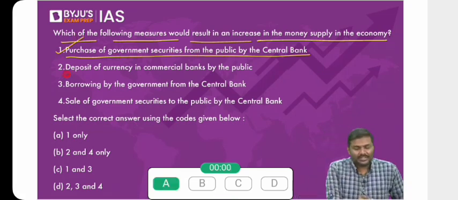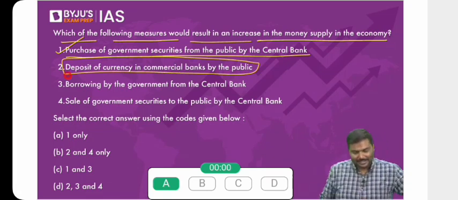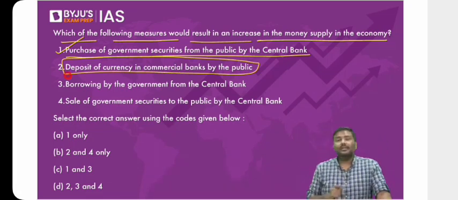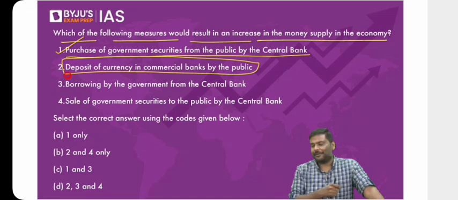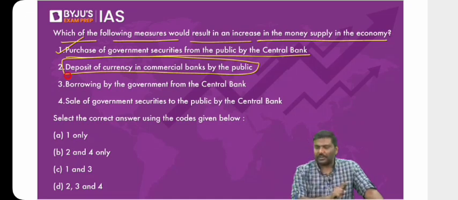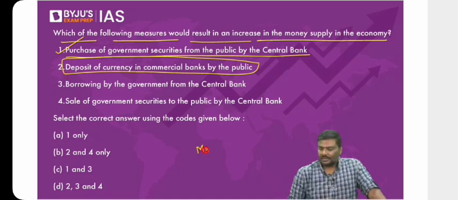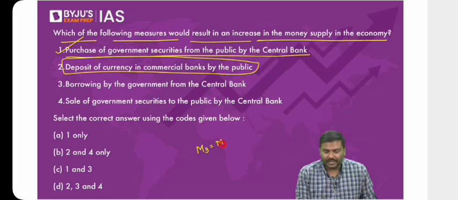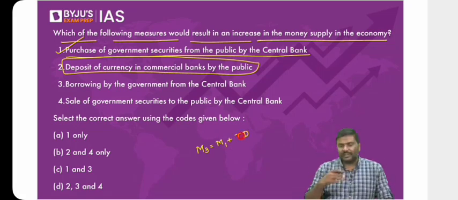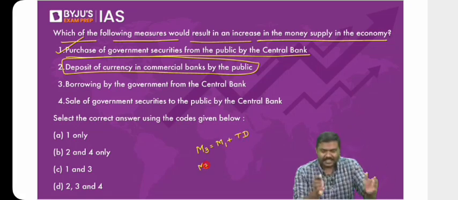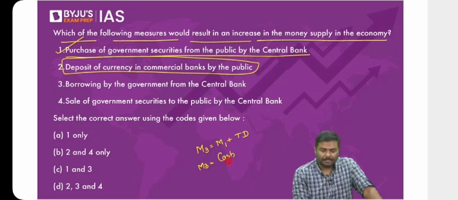Deposit of currency in commercial banks by the public. How many of you think the second statement will increase money supply? Answer is no. It will not increase money supply. Some of you will be confused. Do you remember M3? We have discussed this. M3 consists of M1 plus term deposits. And if I want to dissect it further, M1 will consist of cash held by the public plus demand deposits with the banking sector, plus term deposits with the banking sector.